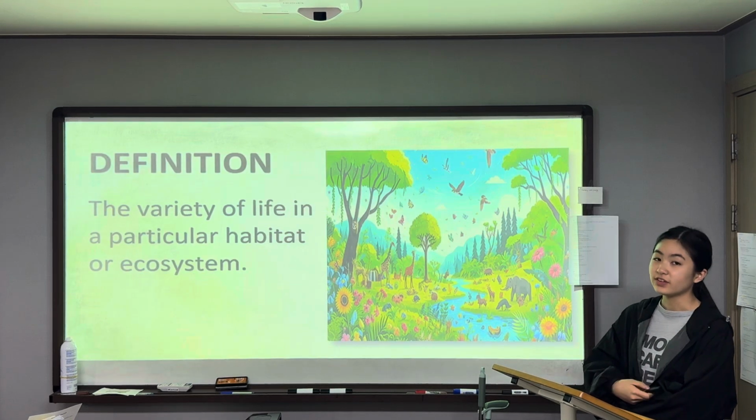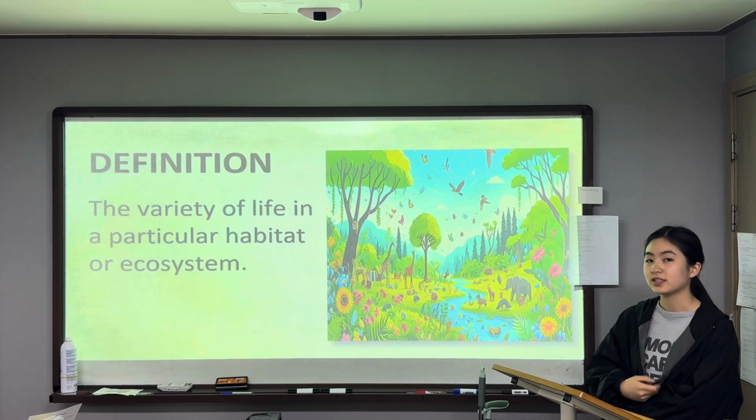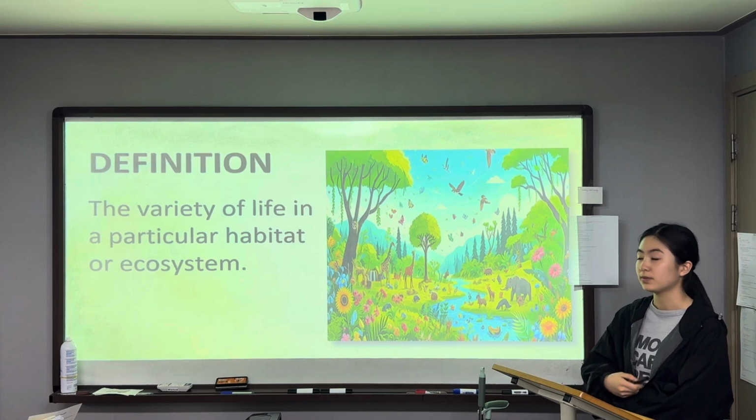Biodiversity is a variety of life in a particular habitat or ecosystem. The Amazon rainforest would be an example of a place which has great biodiversity.